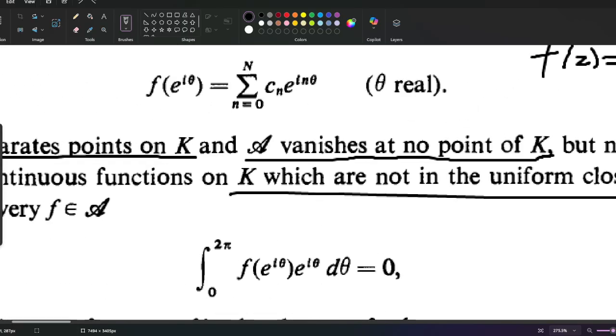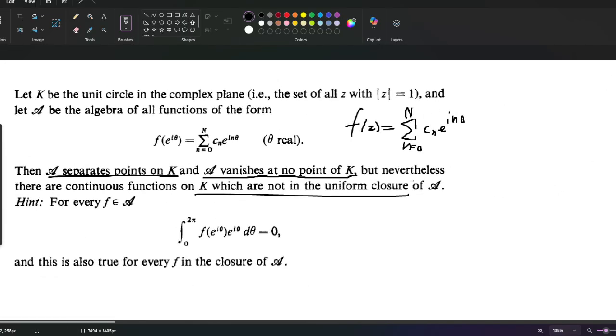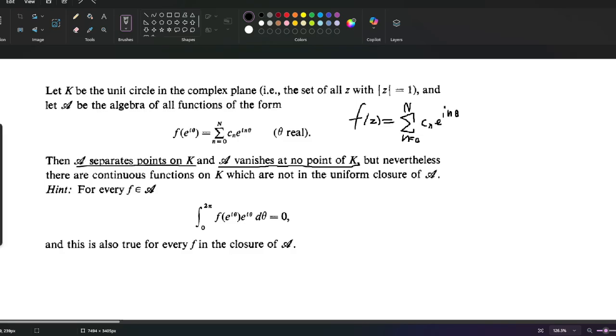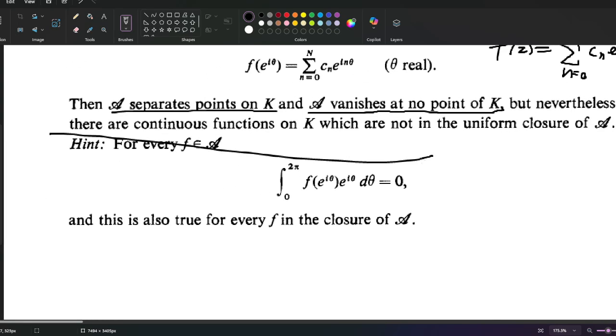The reason we're proving that is because there's a theorem that states that such an algebra should precisely make it so that all continuous functions on K belong to the uniform closure of A, except there's a missing part where A is supposed to be self-adjoint, but we're not told that this is self-adjoint. So now I'm going to show that there are indeed continuous functions on K that are not in the uniform closure of A, and we're given this hint.